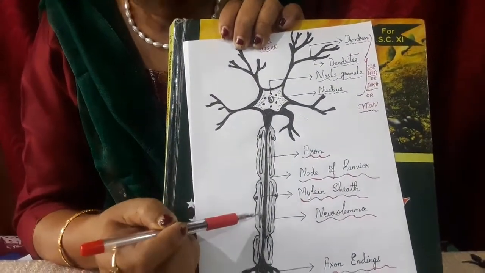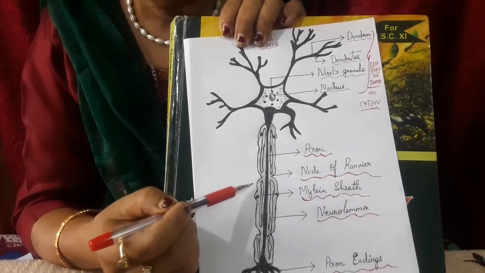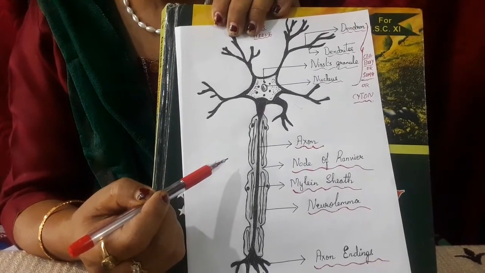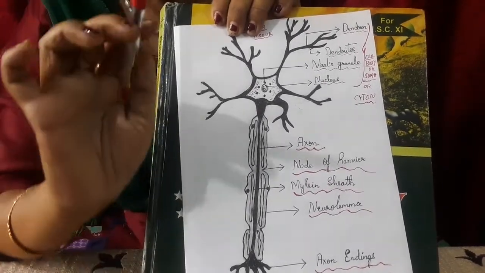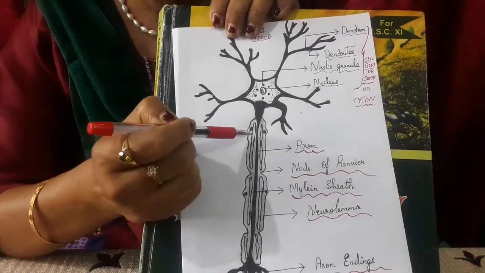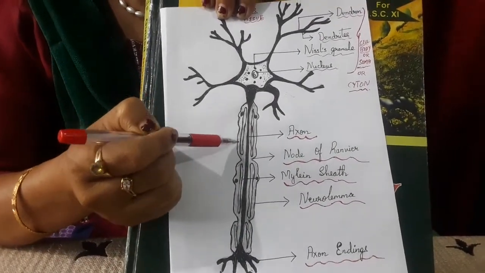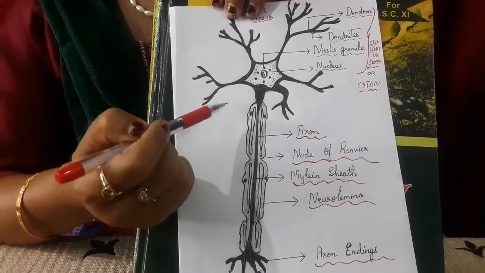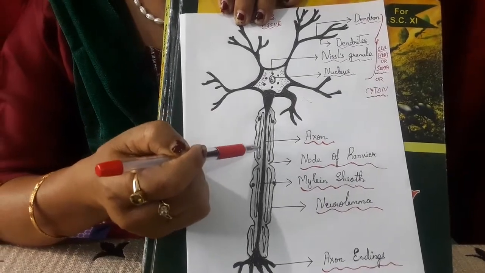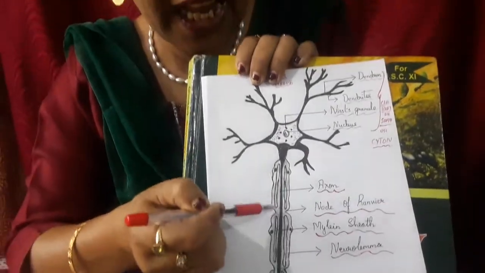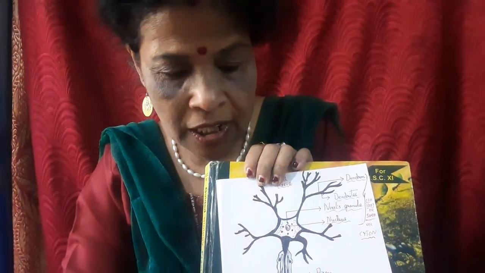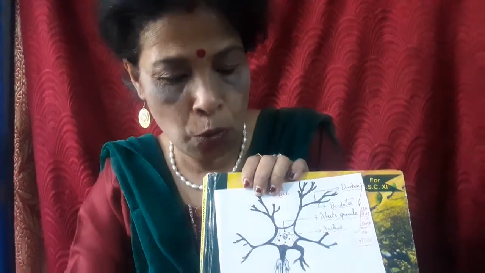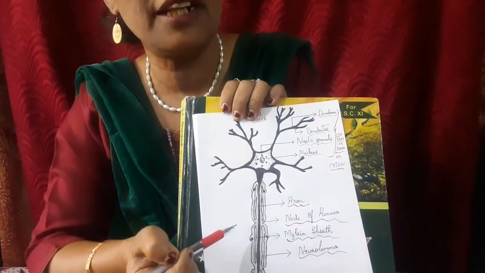Now, the axon is covered by a membrane called the axolemma, and the cytoplasm is called axoplasm. In certain cases, the axon may be provided with Schwann cells. These are satellite cells that secrete a fat insulating layer called the myelin sheath, which covers the axon at certain regions. The regions which you see here are called nodes of Ranvier, which are not covered by the myelin sheath.